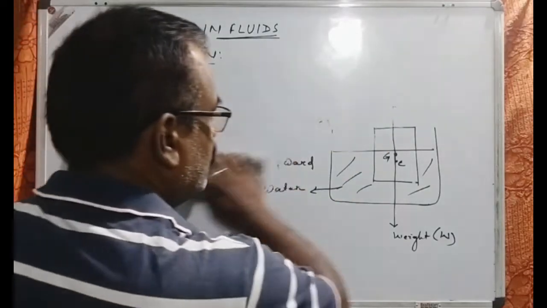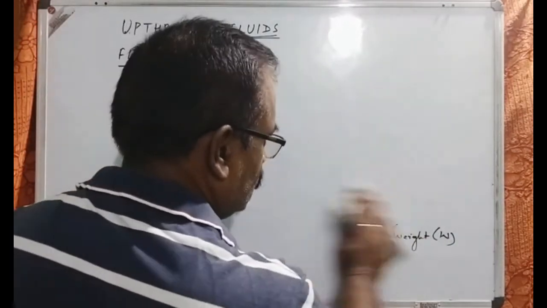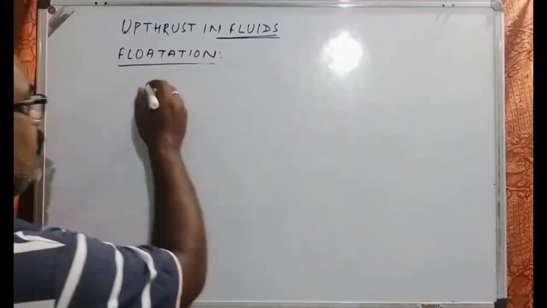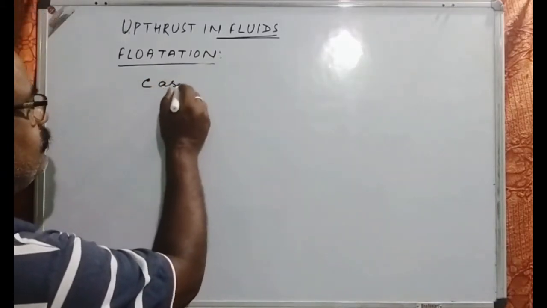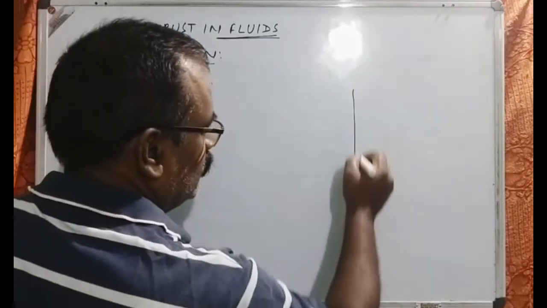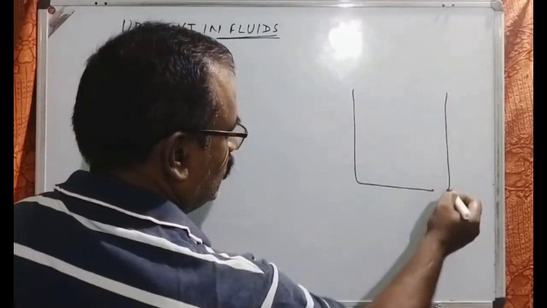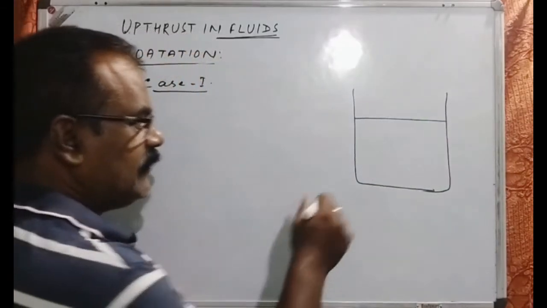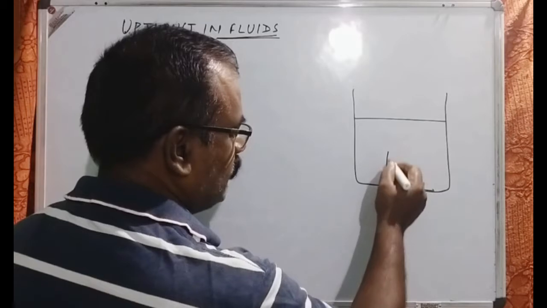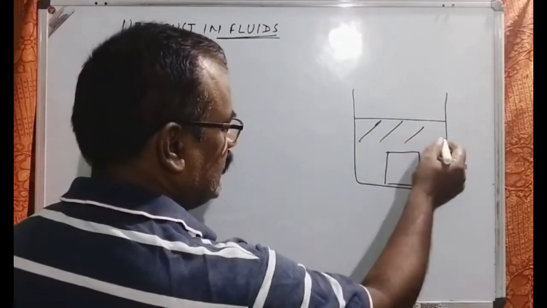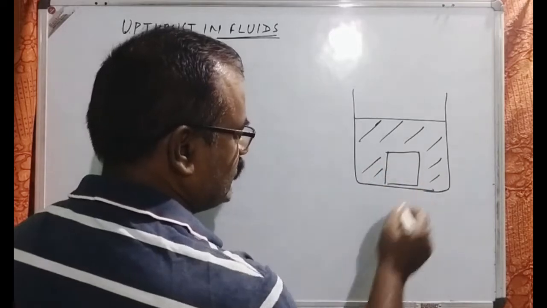Now consider case 1, where the container contains liquid and a body is completely immersed. The solid is completely immersed in the liquid.